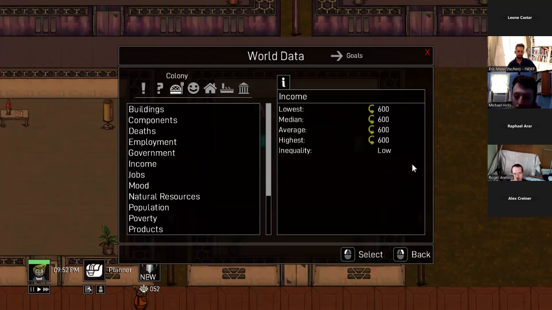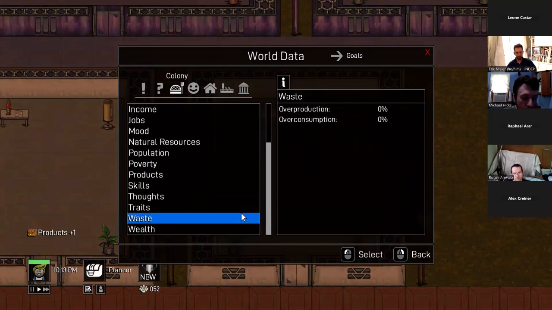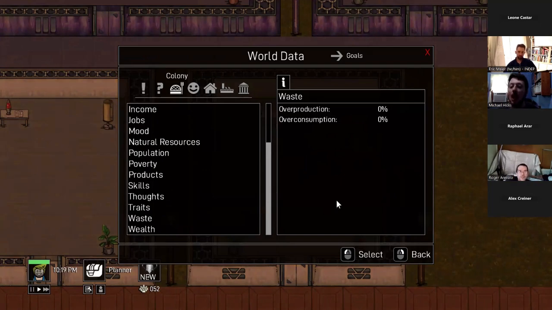We have income statistics. So here actually I think I have it set up where everyone just gets the same income for need. And income inequality is low. So it gives you economic inequality measurements. It'll tell you if there's like a big gap between the rich and poor, it'll detect that and feed data back to you about that. There's statistics about poverty, if anyone's in poverty. We have waste statistics. So if we overproduce a lot of products and there's a lot of waste, we can see how much here.